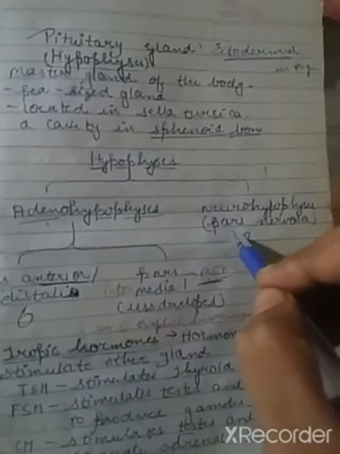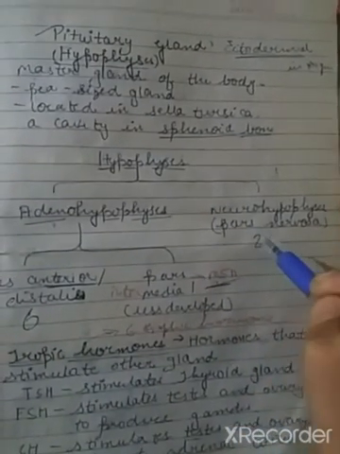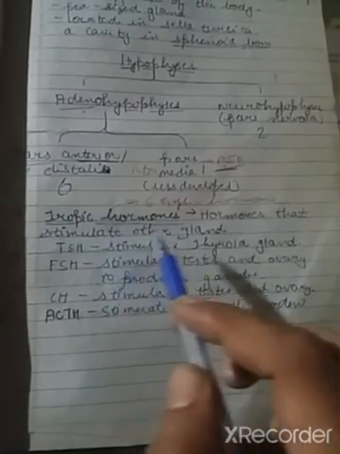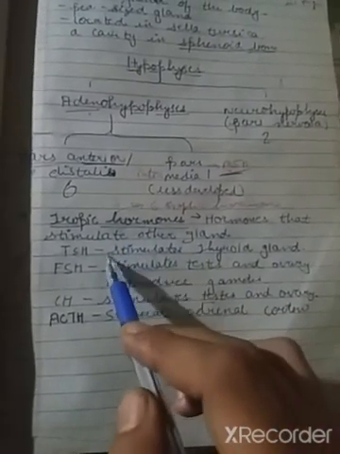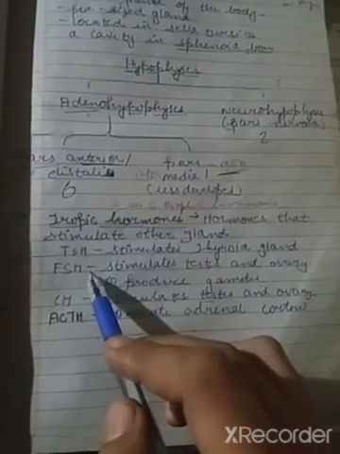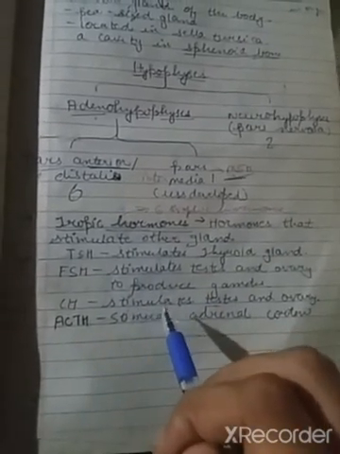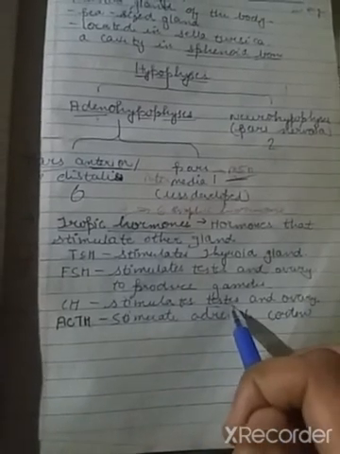Neurohypophysis releases 2 hormones, oxytocin and ADH, also known as vasopressin. The trophic hormones are the hormones that stimulate other glands: thyroid stimulating hormone, follicle stimulating hormone, which stimulates testes and ovary to produce gametes, luteinizing hormone, which stimulates testes and ovary to produce gametes, and adrenocorticotropic hormone, which stimulates the adrenal cortex.